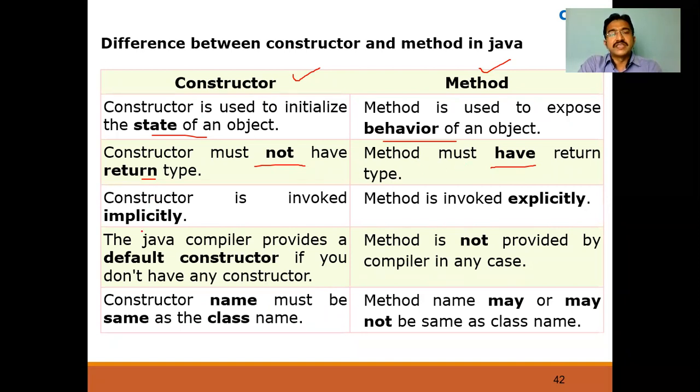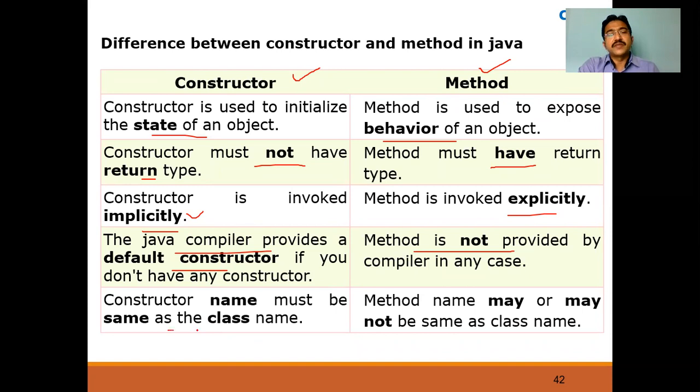A constructor is invoked implicitly, automatically. Already we have seen some examples, right? In a class, if you don't have a constructor, it will use the default constructor. So it is called implicitly, internally, automatically. A method we have to call explicitly by creating the object. We directly need to call that method, right? So methods are invoked explicitly, whereas constructors are invoked, invoke meaning call, implicitly. The Java compiler provides the default constructor if you don't have any constructor inside the class. The compiler does not provide any default methods.